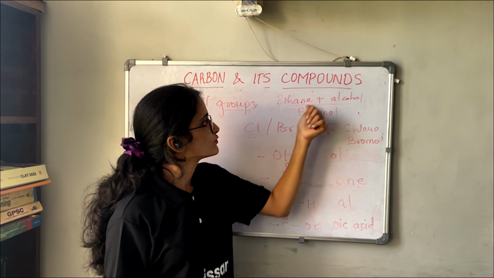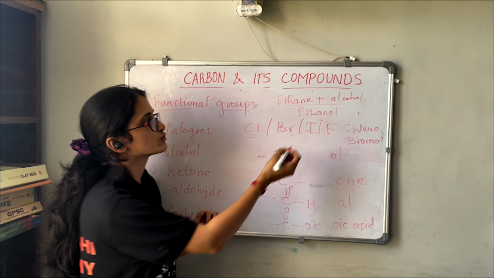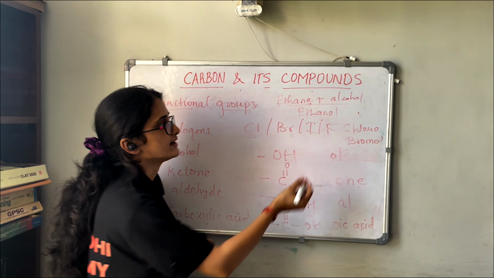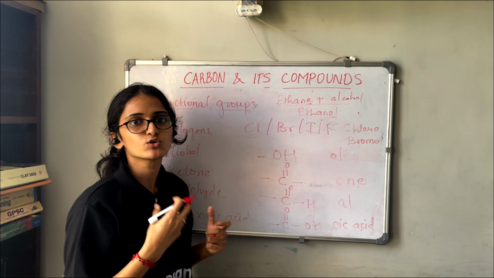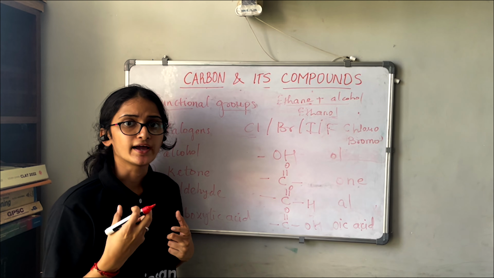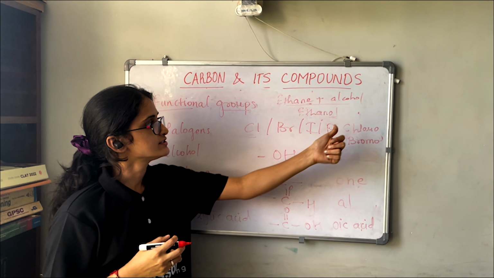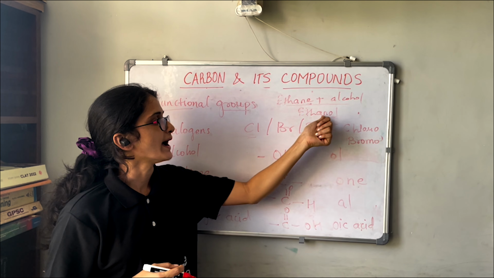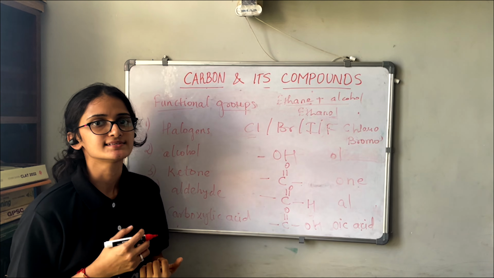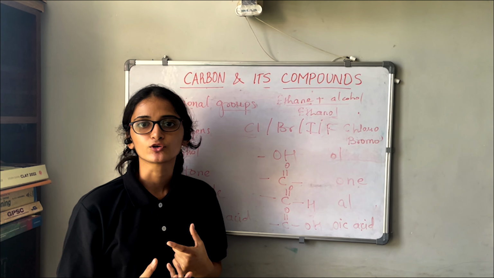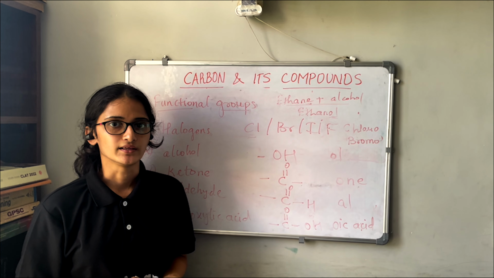Since we are combining the names, we have to remove the E from ethane, because the suffix starts with a vowel: A, E, I, O, U. These are the vowels, right? Since it starts with a vowel, we remove the E and add "ol". So that is ethanol. Similarly, we can name other hydrocarbons with functional groups in the same manner.